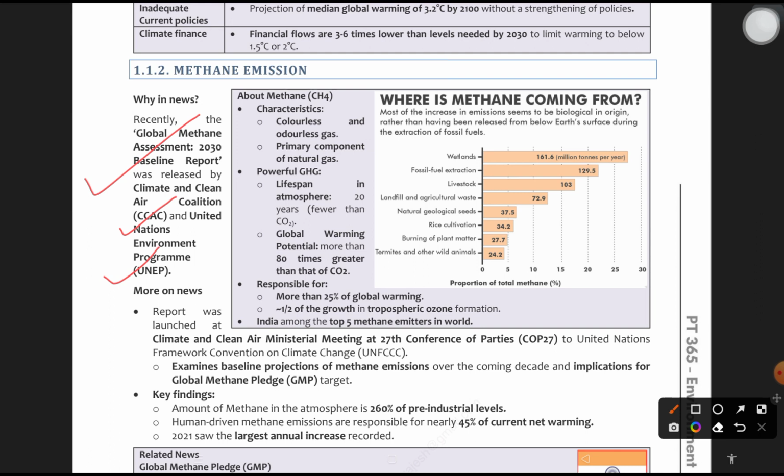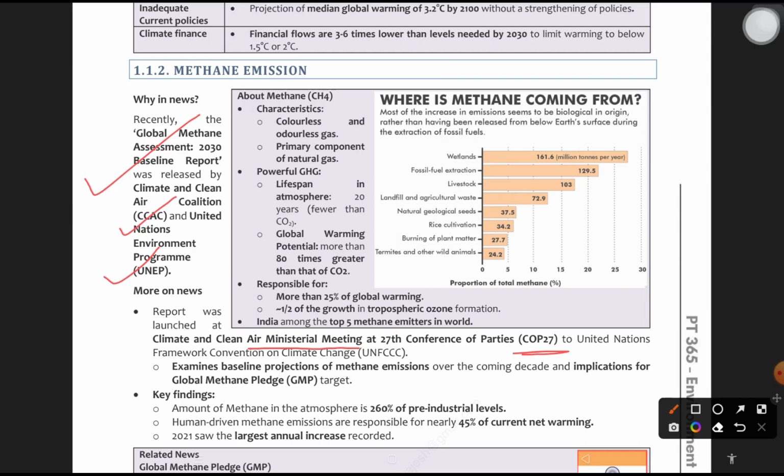Let's see. The report was launched at the Climate and Clean Air Ministerial meeting at the 27th conference, COP27, of the United Nations Framework Convention on Climate Change, UNFCCC. We are going to study what UNFCCC is very soon. Stay tuned. Don't confuse now. As of now, consider that these are a few organizations. So it was released by CCAC and UNEP, released at the COP27 Climate and Clean Air Ministerial meeting, and presented to UNFCCC, the United Nations Framework Convention on Climate Change.